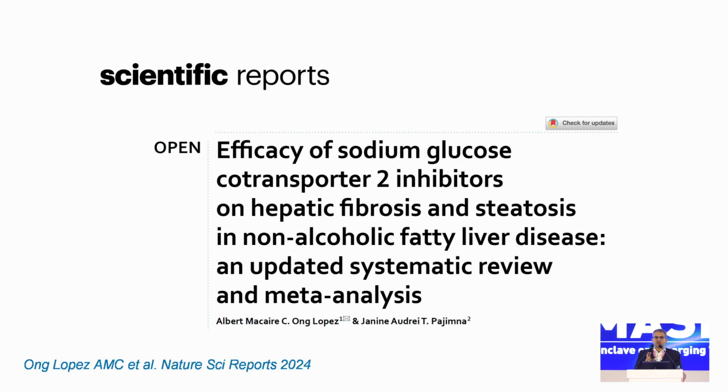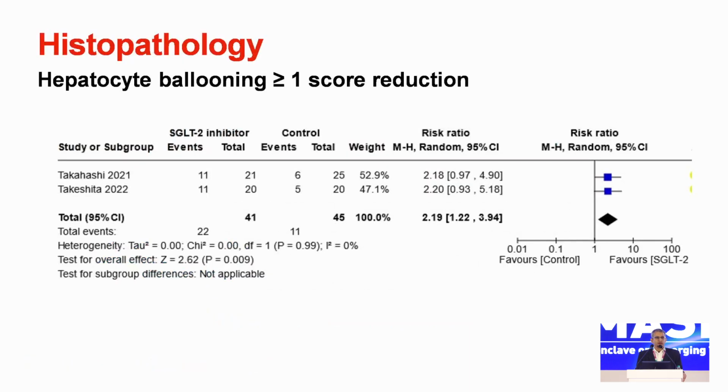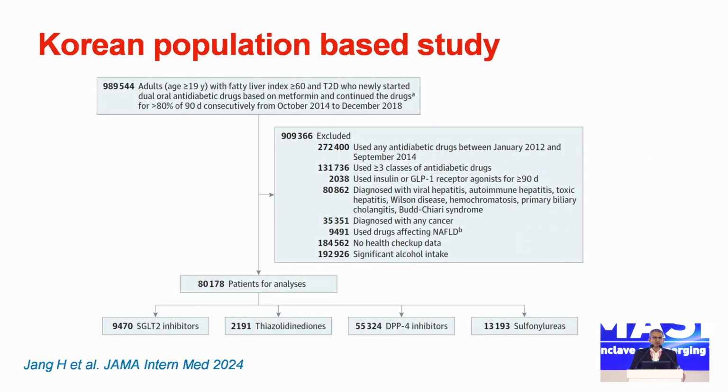There were 2 trials which looked at histopathology, only of these 18 which we talked about. Both were again in diabetic population with MASLD. You look at hepatocyte ballooning, there is more than 1 score reduction in SGLT2 as compared to those who were not given SGLT2. And there was more than or equal to 1 stage reduction in fibrosis in the patients who underwent biopsies in these. So there is data to suggest that SGLT2 inhibitors are very useful in patients who have diabetes and have MASLD. But I think this is one study which we must go back and read.